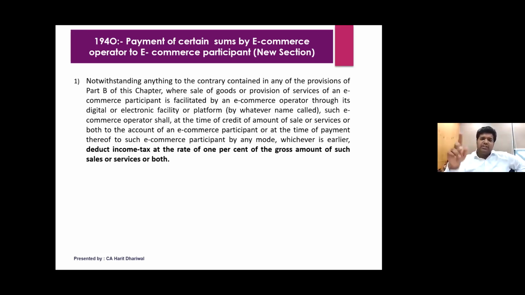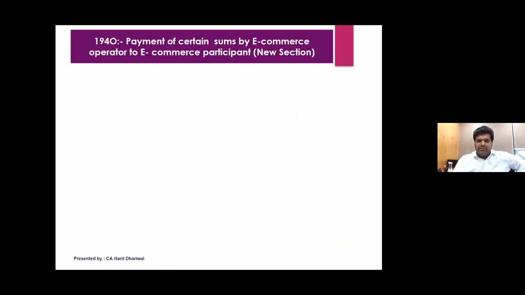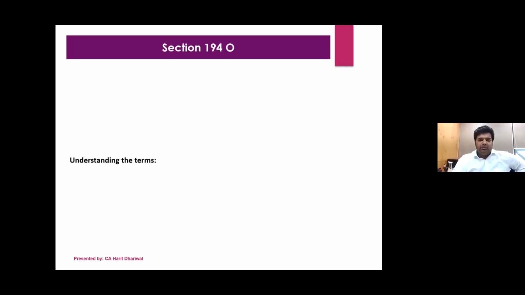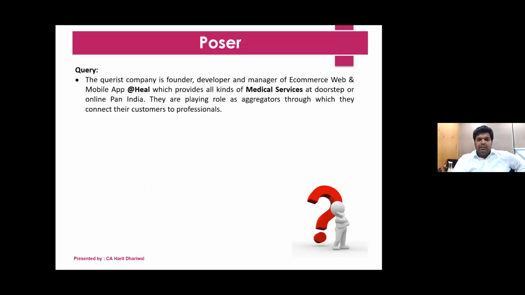So this is again an e-commerce operator to e-commerce participant example. This was there last year, and I have one poser for that also. I think a very important poser which will clarify a lot of things. For example, a querist company is a founder developer of an app, let's say Heal, which provides all kinds of medical services pan India. They are paying aggregators through which they are connecting customers to professionals. So they have a mobile app.